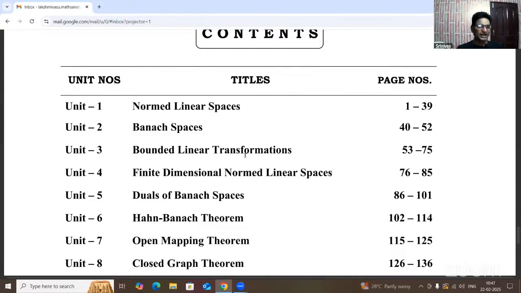Transformation is defined from domain to codomain, and a mapping T from V to W is said to be a linear mapping.